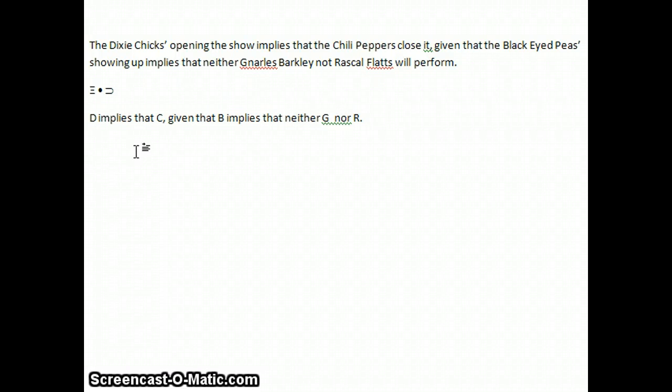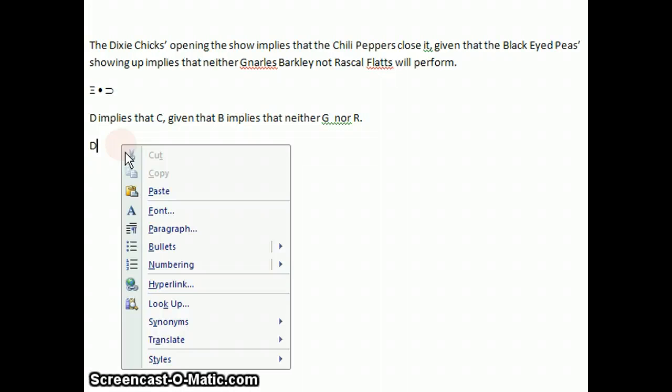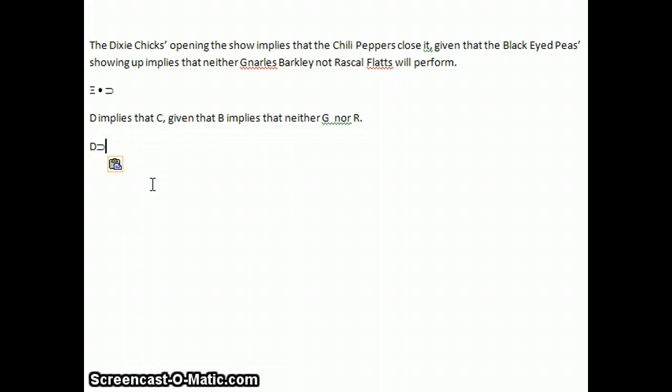I'm going to go D, and then horseshoe, implies that, and then C, comma, given that B implies that.